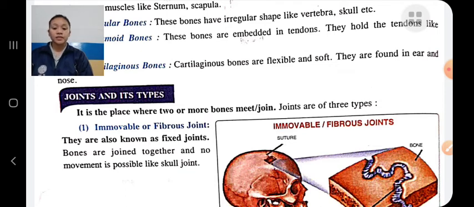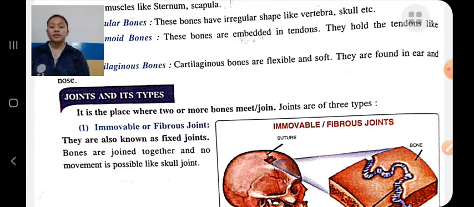In this freely movable or synovial joint, the joint is filled with synovial fluid, which acts as a lubricating agent and provides a slippery surface to the joint. Therefore, they move freely.